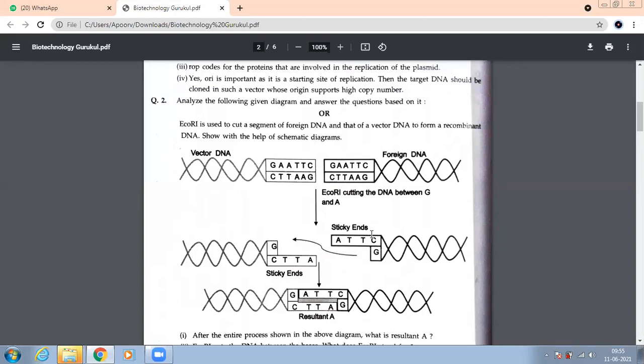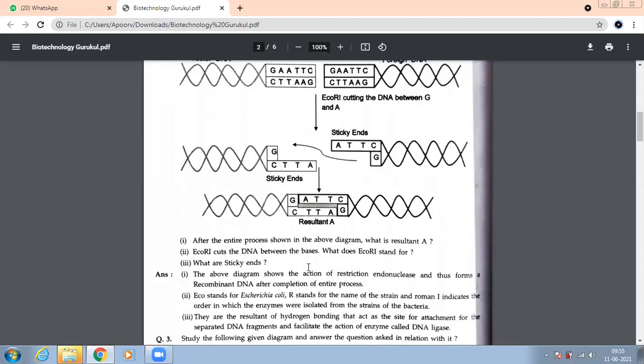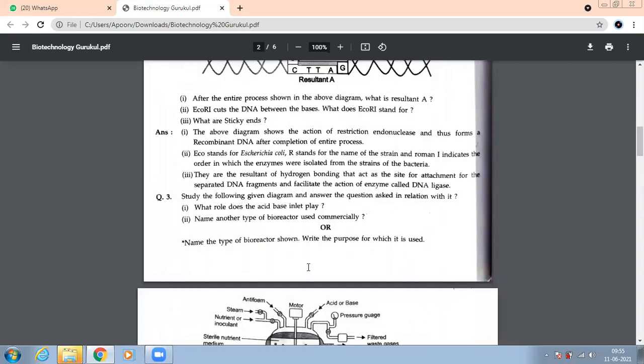When these fragments get separated after the DNA is cut, these ends are what we call sticky ends. Who has cut the DNA? Endonucleases. Very good. So if you can see over here, after cutting, it's written sticky ends. So these are the sticky ends. After cutting, what you get are the sticky ends.